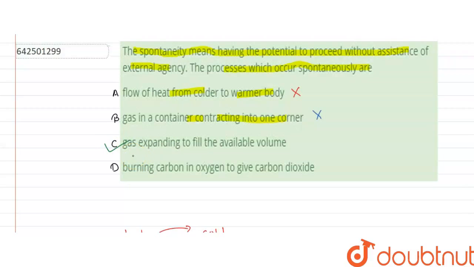Now let us look at option D. Option D is burning of carbon in oxygen to give carbon dioxide. This option is also correct. Why? Because carbon plus oxygen is a combustion reaction, and for this reaction we just have to ignite it once. Once it is ignited, it will just keep going on its own. There is no particular assistance that we will have to provide throughout the reaction. So a simple ignition will initiate the reaction. Therefore option D is also correct. It is also a spontaneous process.